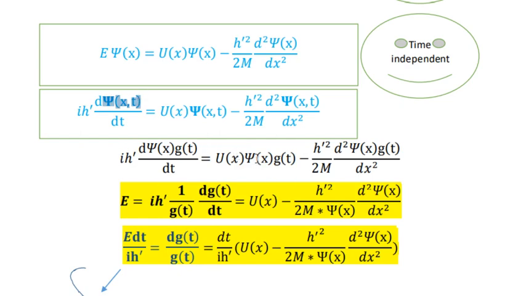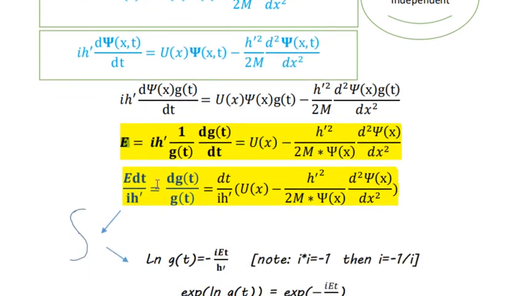Then we have divided by lowercase psi of x g of t for both sides of this equation, and we have got this final form equation. Because we have decided that the left hand side and right hand side each has to be constant, we have referred to this constant with an arbitrary symbol, e. This means constant, and it could be any symbol as we have discussed before.